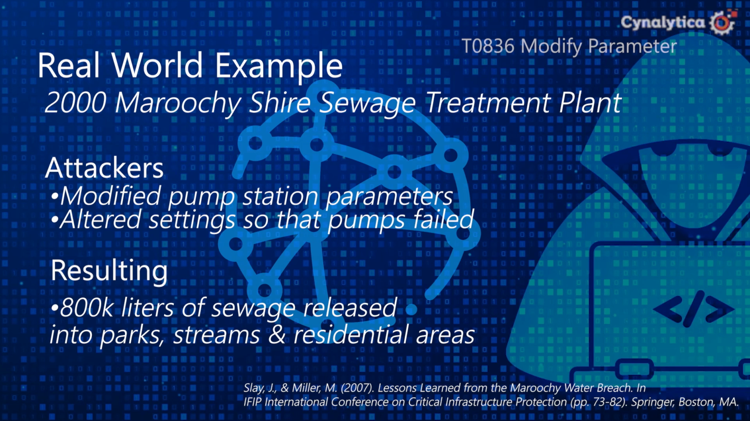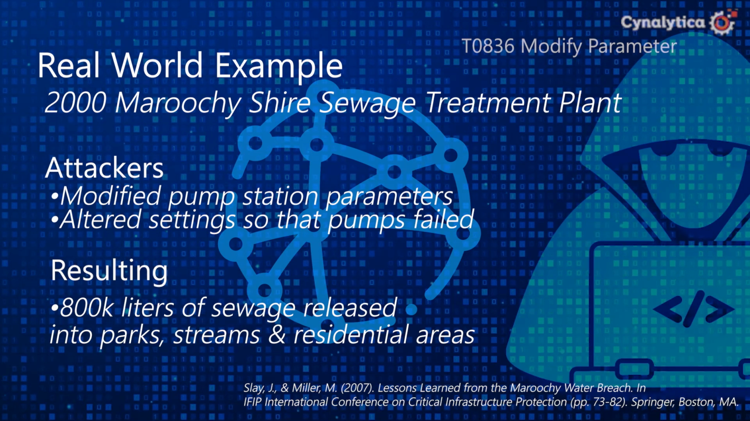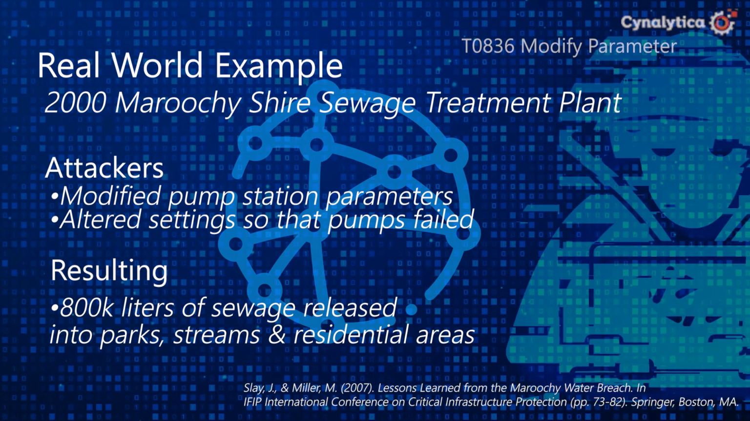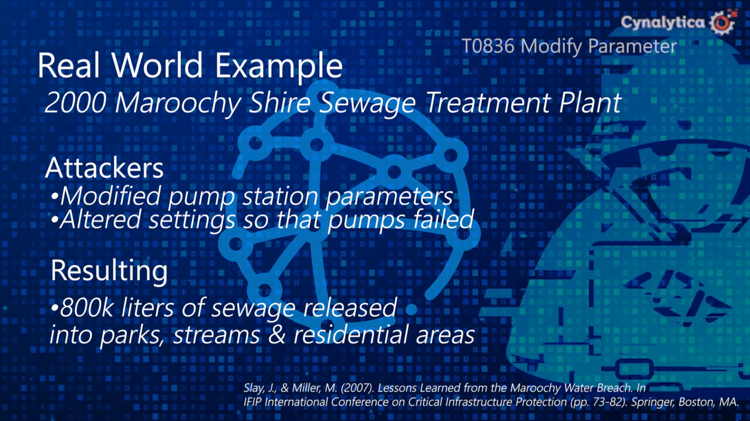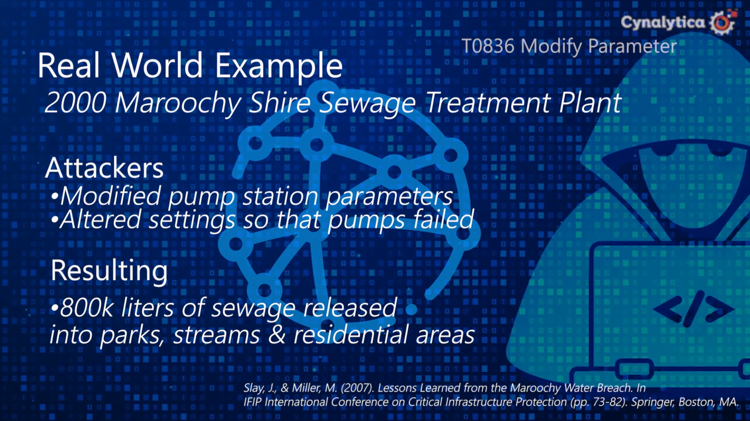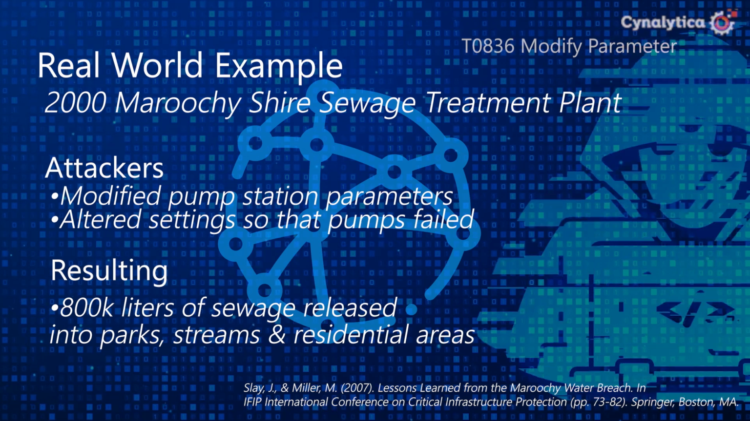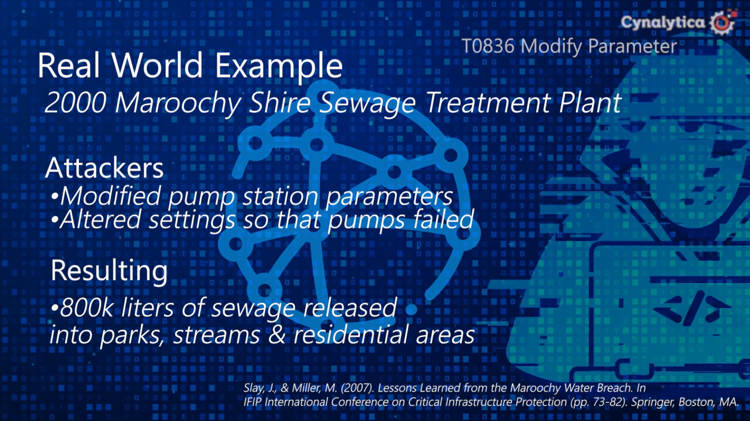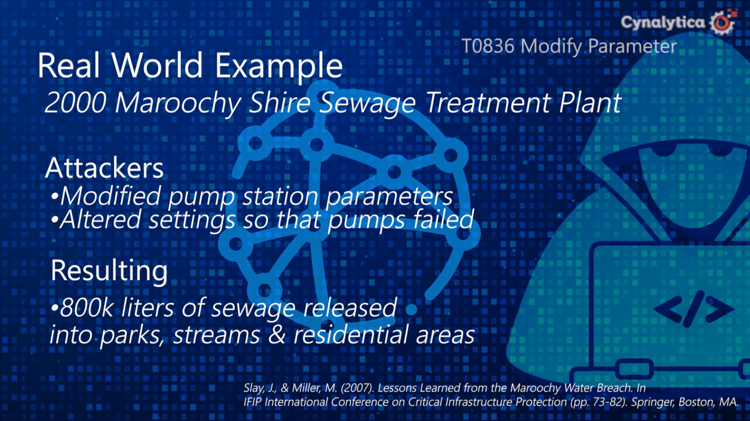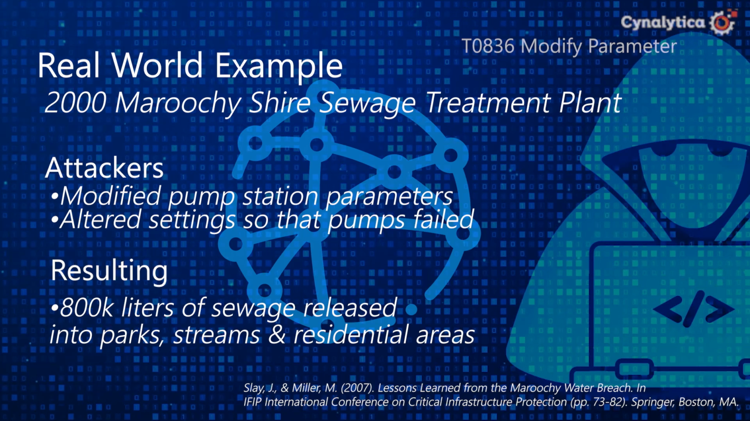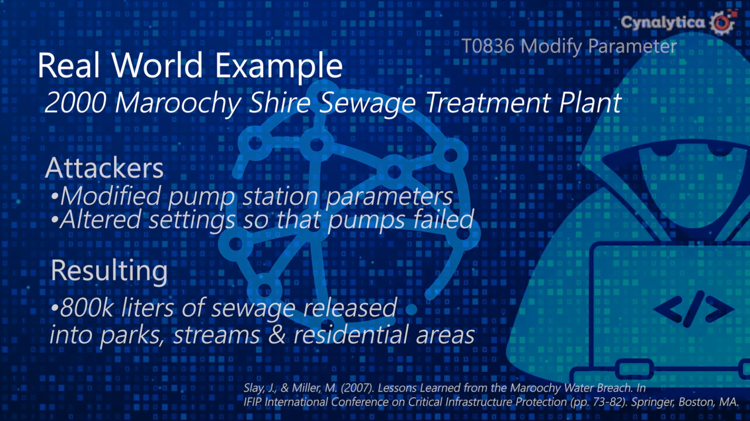The Marucci-Schreier incident demonstrates the dangers of unauthorized parameter modifications. Attackers altered operational settings without detection, causing significant environmental damage. This underscores the necessity of monitoring both IP and non-IP communications to identify and prevent unauthorized modifications.